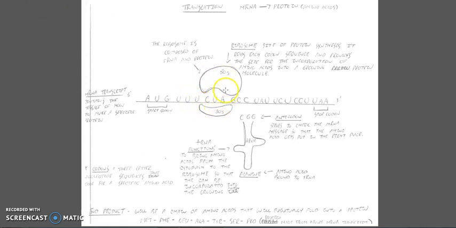Okay, so as the ribosome is reading through the three-letter sequences that we now know are called codons, it's going to come across a sequence that says AUG. Now AUG always represents a start codon. A start codon is where we actually are going to start translation. So any codons before AUG are not going to be incorporated into the final product of the protein. We only start translation here at this start codon.